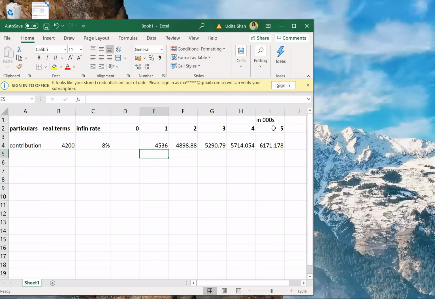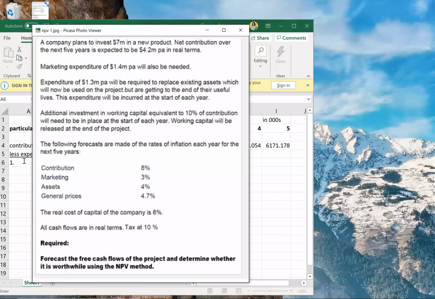Don't write contribution in year 0. You will start contribution from year 1. Okay, next: contribution less expenses. Let us write those expenses one by one. First, which expense have they given?